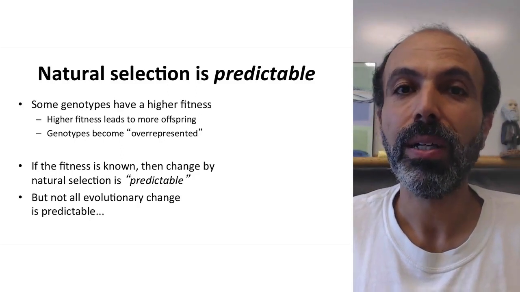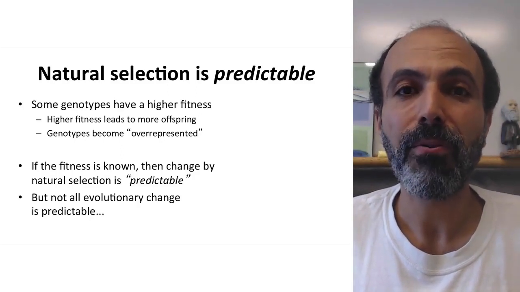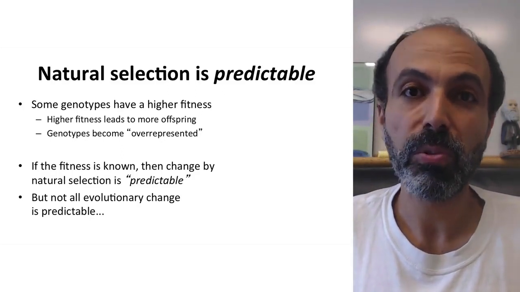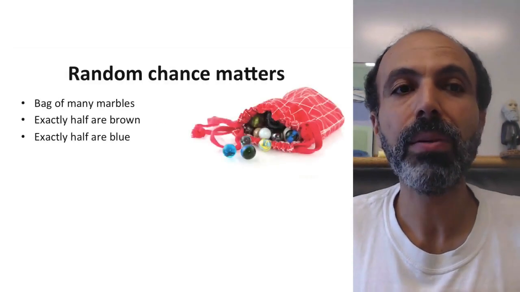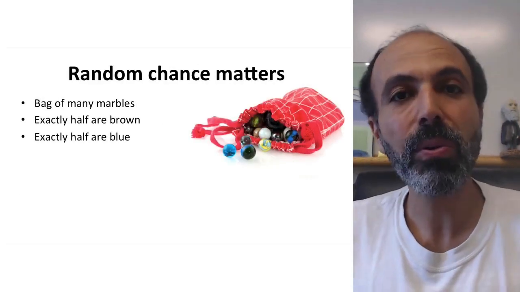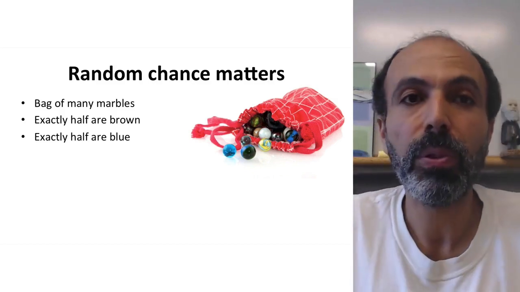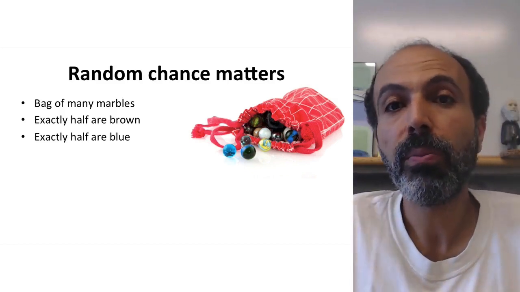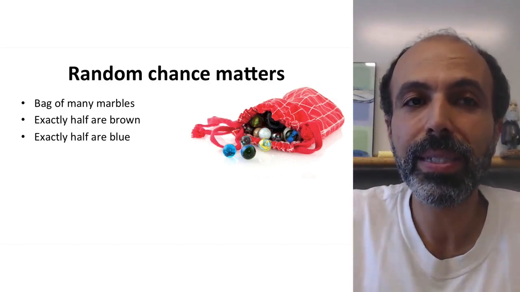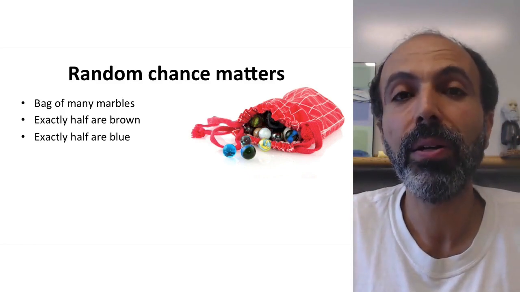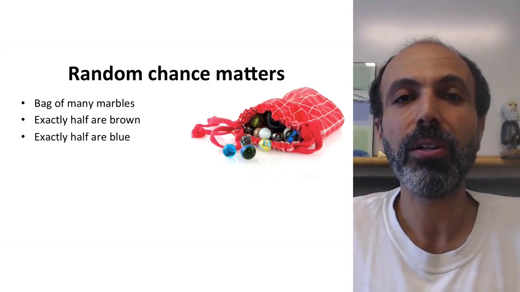As I mentioned, species typically have finite numbers of individuals. As a result of that, random chance matters. Let me start with an analogy. Let's look at a bag of marbles. Let's imagine that you have brown marbles and blue marbles only in this bag, and exactly half the marbles in the bag are brown, exactly half the marbles in the bag are blue.